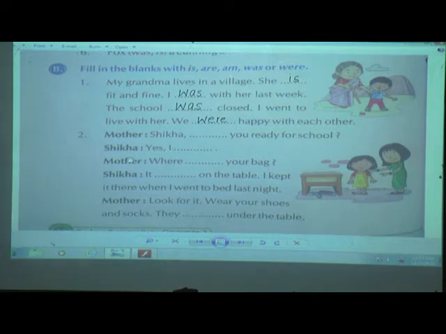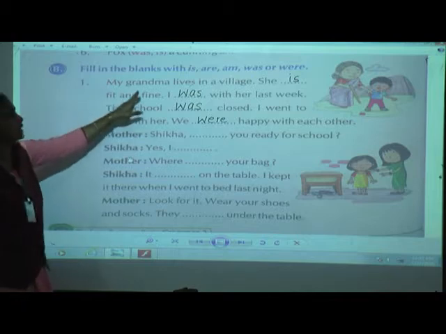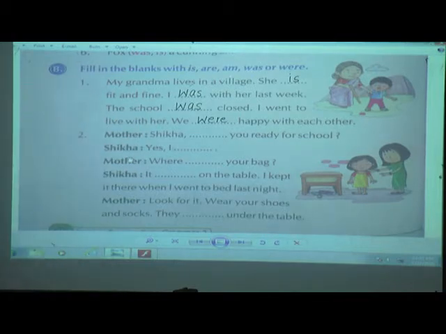Okay. Now children, my grandma lives in a village. She is fit and fine. I was with her last week. The school was closed. I went to live with her. We were happy with each other. Write in a neat and tidy handwriting, children, in your textbook without making any mistake.